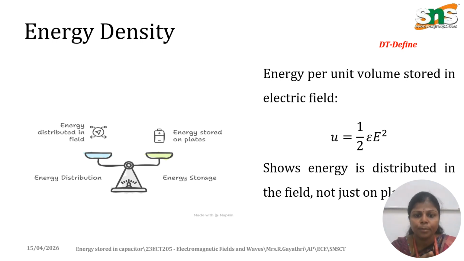The epsilon is the permittivity and is related as epsilon naught into epsilon R. Epsilon naught has the constant value 8.854 into 10 power minus 12, and epsilon R is the relative permittivity, which is taken as 1 for an air medium. With the help of this formula we can easily calculate the energy density present in a particular volume in the electric field as well as the capacitance.